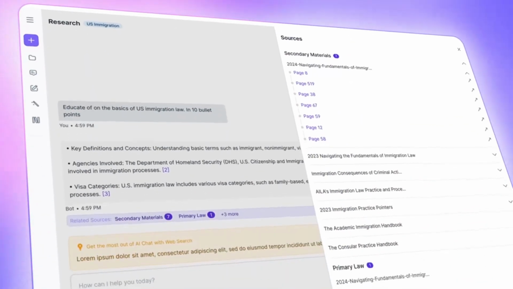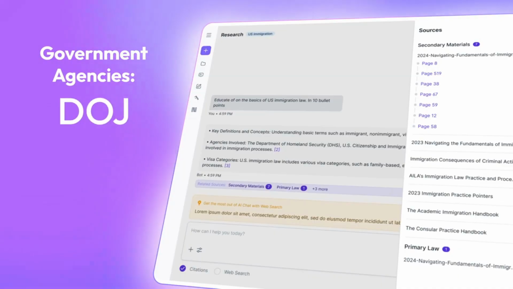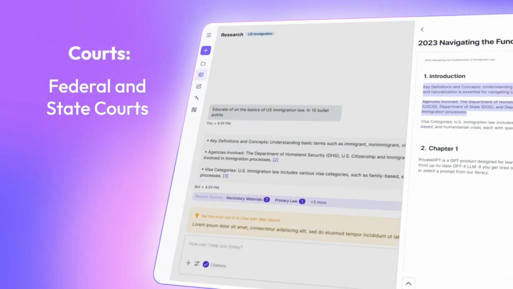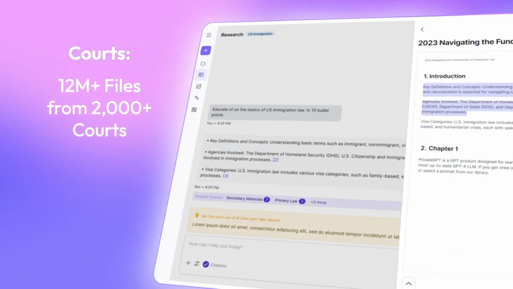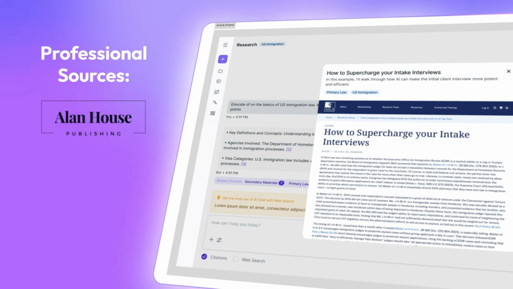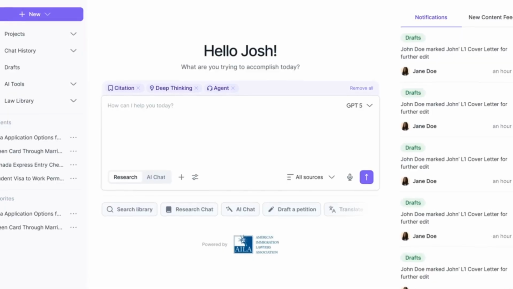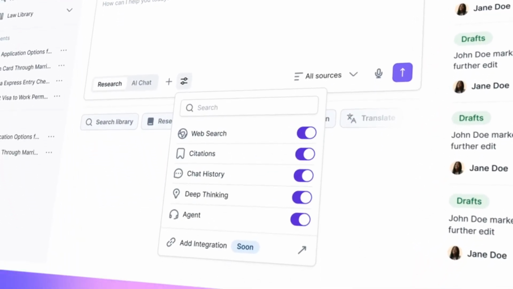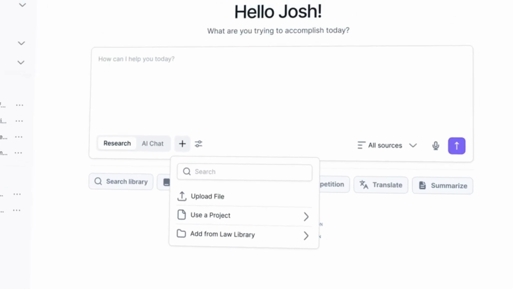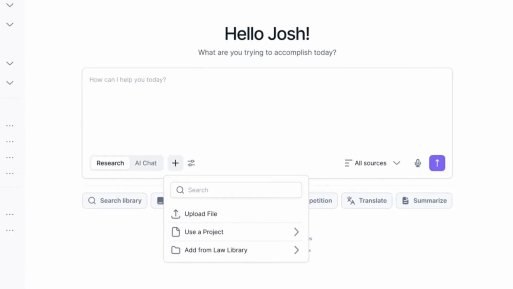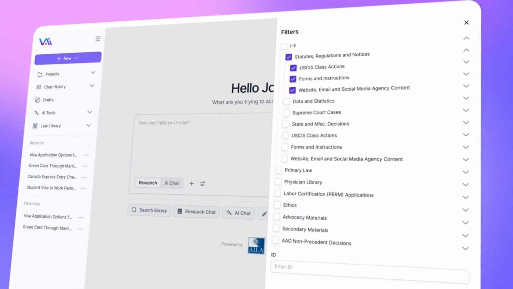It starts with data. Visalaw AI is built on the largest and most robust immigration law dataset available, curated by immigration attorneys and continuously updated. Every feature, workflow, and AI capability is grounded in authoritative immigration law. The platform is built with enterprise-grade security, and customer data is never retained or used to train AI models.